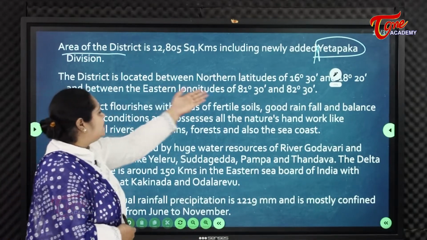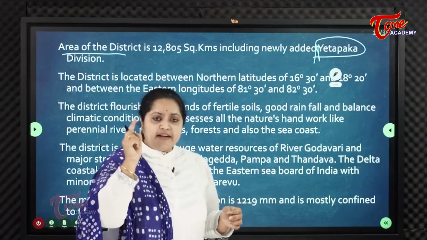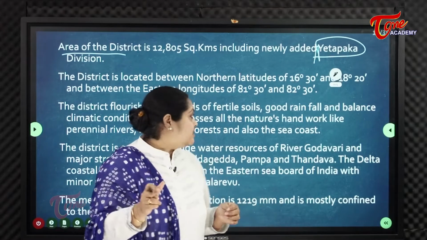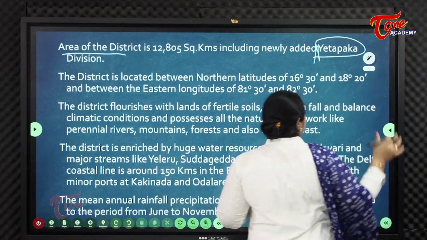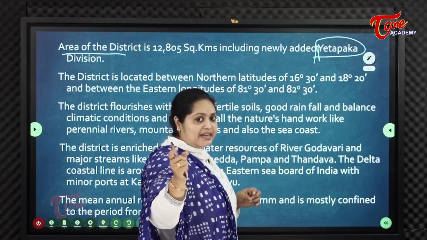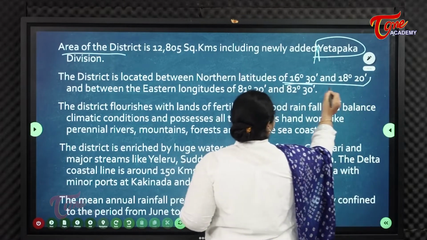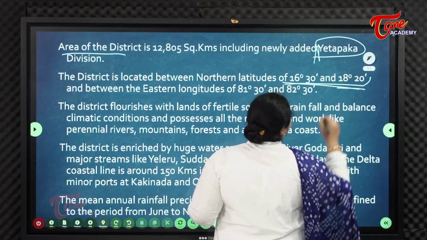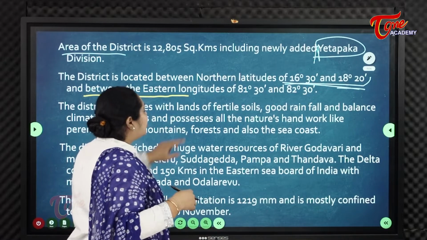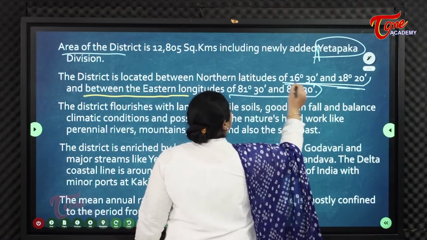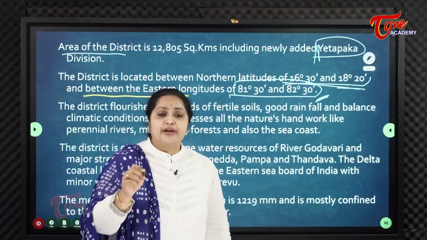One major important point related to East Godavari particularly is that we have to know the latitudes of East Godavari district, because it lies between 16 degrees 30 minutes and 18 degrees 20 minutes, between the eastern longitudes of 81 and a half degrees and 82 and a half degrees east.